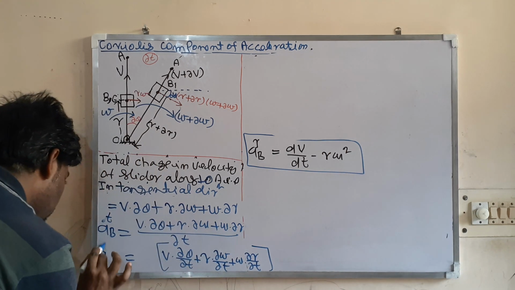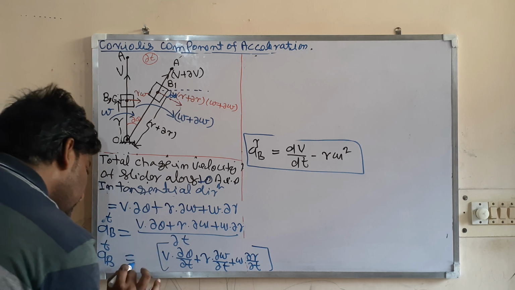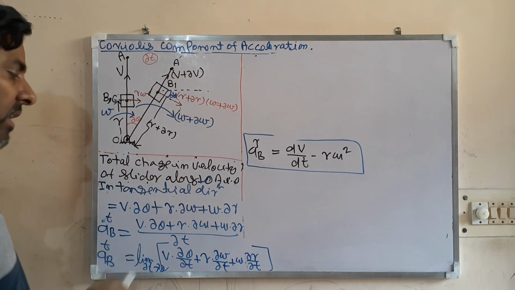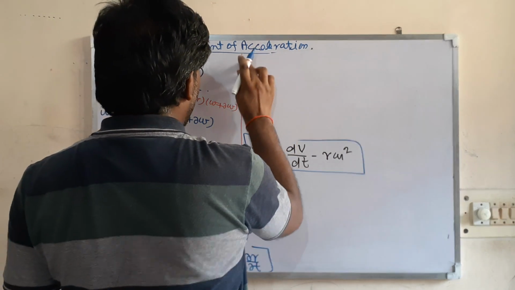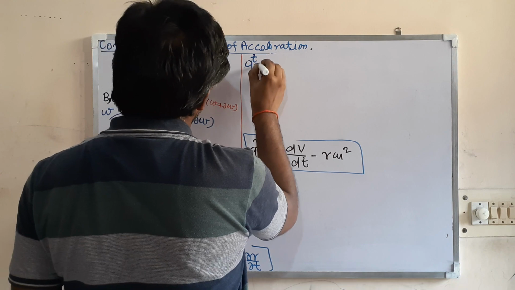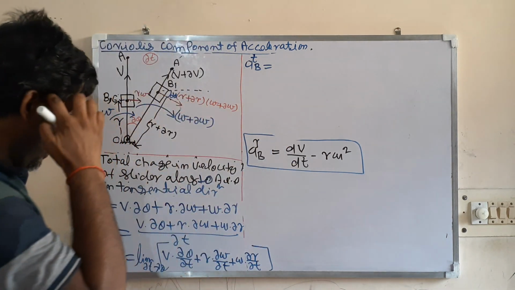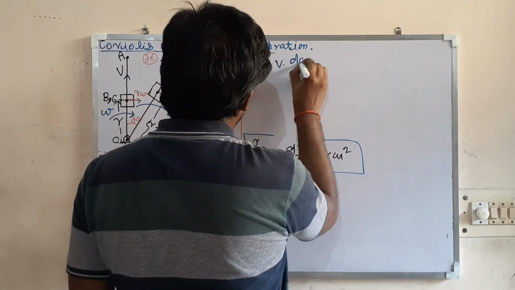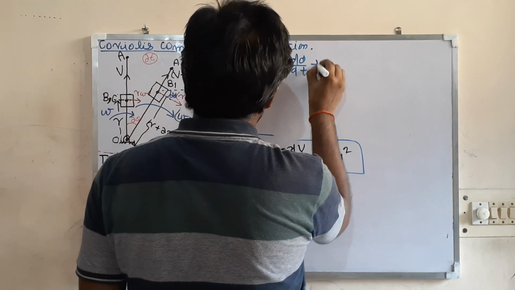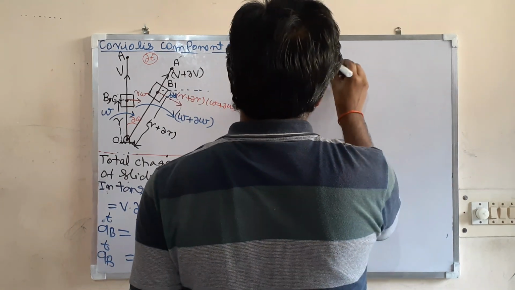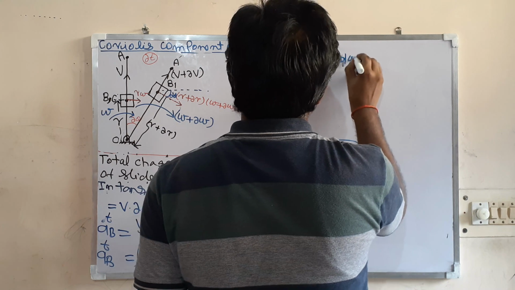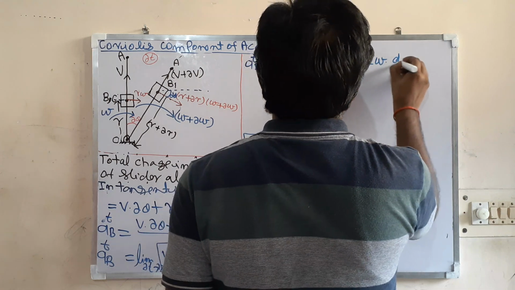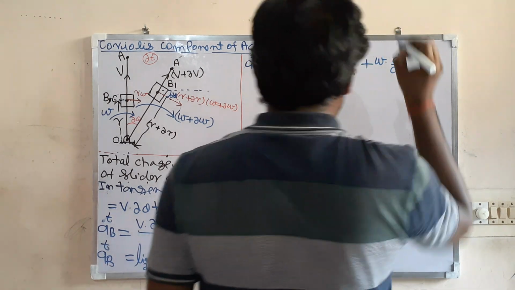That is V del theta by del t plus r del omega by del t plus omega del r by del t. Now take the limit, del t tending to 0, a very small time. So the tangential acceleration of B is V d theta by dt plus r d omega by dt plus omega dr by dt.